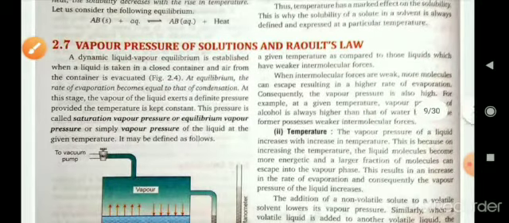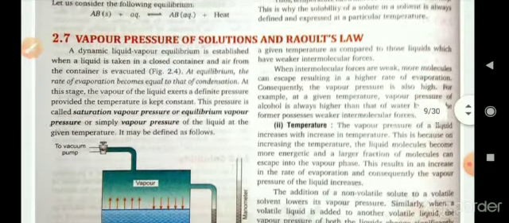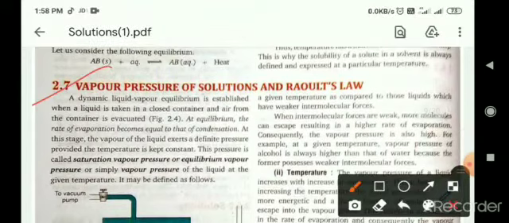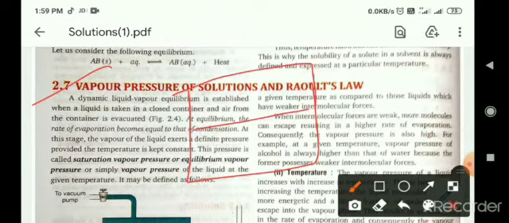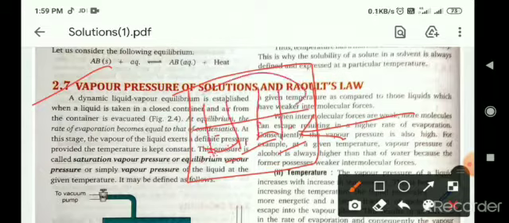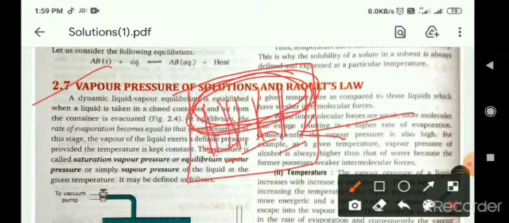Vapor pressure of solutions and Raoult's law. The second part. So what is vapor pressure? If you heat a liquid in a closed container, then the liquid particles will vaporize, come out of the liquid and collect in the empty space, and when the number of these vapors increases, they create a pressure at the surface of the liquid, which is basically known as vapor pressure.